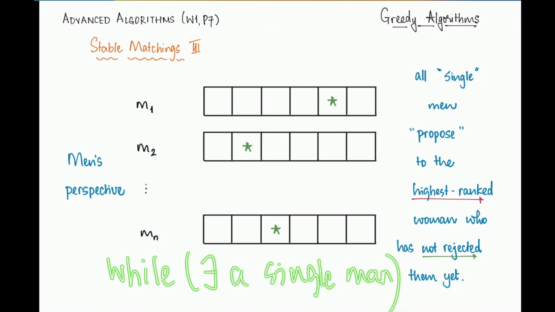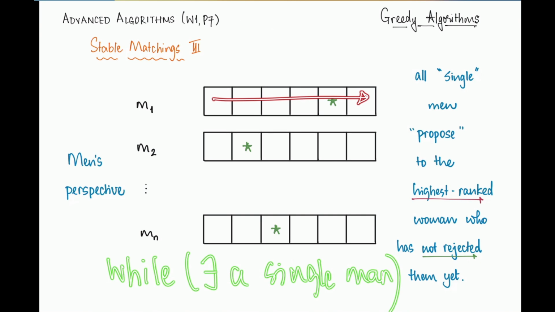Well, let's think about whether this situation can actually materialize. Let's think about what we are saying here. We are saying that there is a single man, but he has no options, which means that this gentleman must have actually proposed to all the women on his list, and he must have been rejected by all of them, because that's why he's still single. And let's think about if this is even feasible, because if at some point there is a single man, then there is also at least one single woman, because it's not possible for all the women to be matched while there is a single man, right?